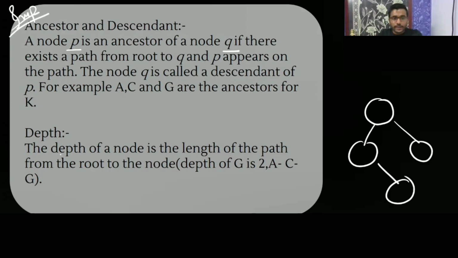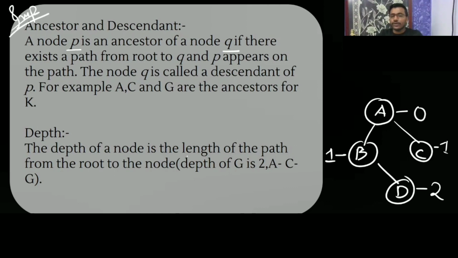Now, see, it is saying depth. Depth of a node is the length of the path from root to the node. So, let us assume you are having here A, B, C, D. So, depth of B is going to be the length of path from root to that node. Here depth is going to be 1, here 2. Depth here is going to be 0, because root is here only.